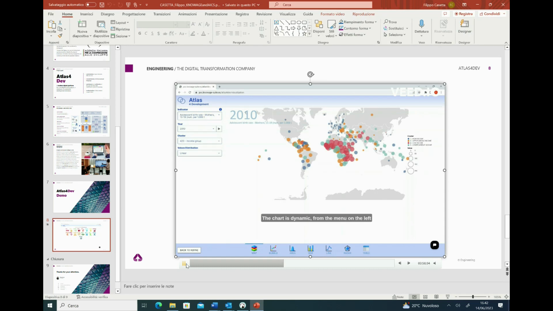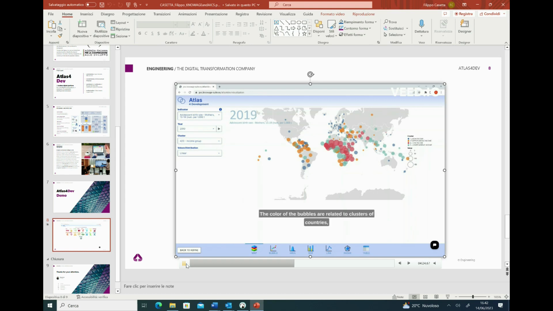From the menu on the left, we have the possibility to select the indicator that we want to plot on our map. But we also have other possibilities. For example, we can change the year of the analysis, as we can see. And by clicking on the play button, we can have a motion chart. In fact, we can see the evolution of an indicator over time.